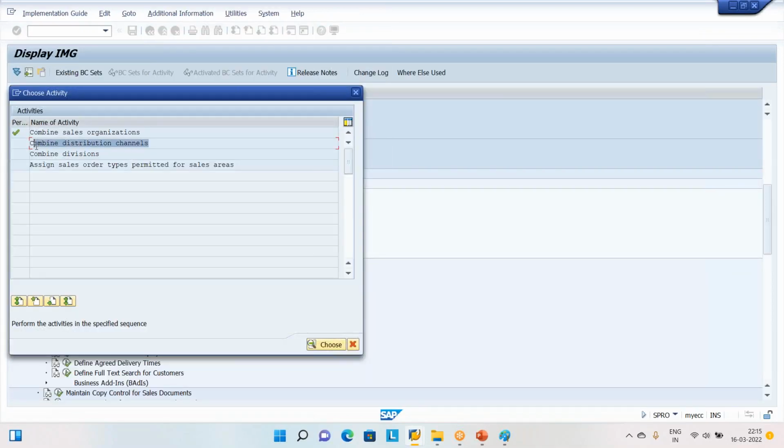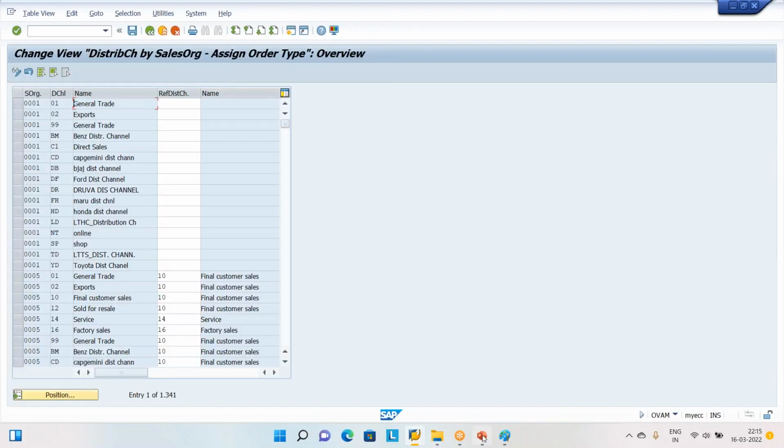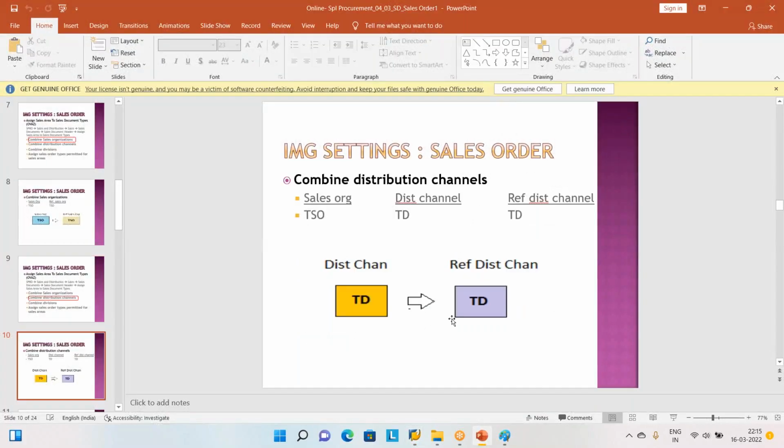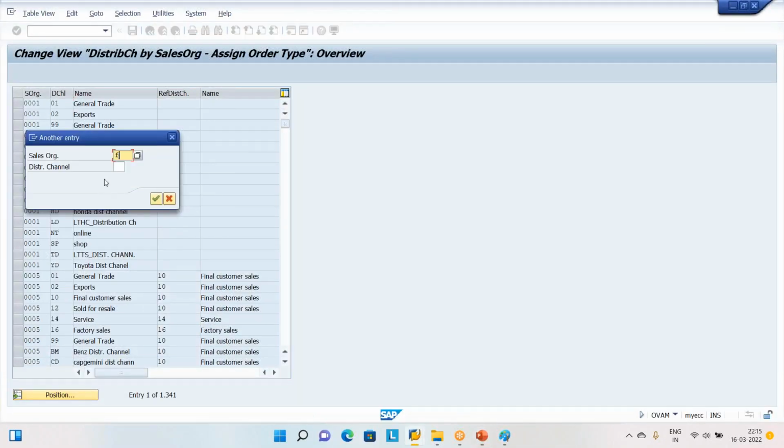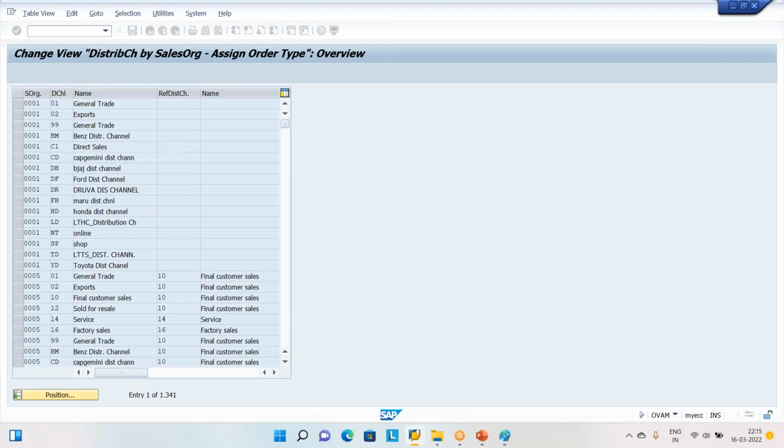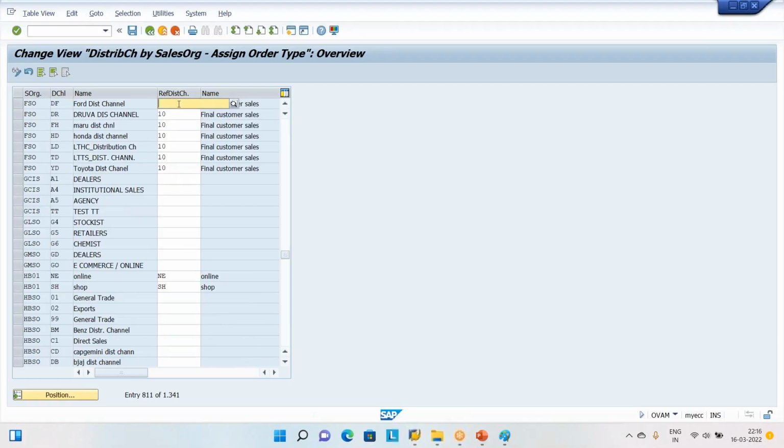We'll finish this one, sir. Distribution channel, combined distribution channel. Again, same. Instead of distribution channel creation, we are going to declare the same distribution channel we created earlier. That itself is a reference distribution channel. So here, click position. What is our sales organization? What is our distribution channel? DF. Then what is our reference distribution channel? That also DF.